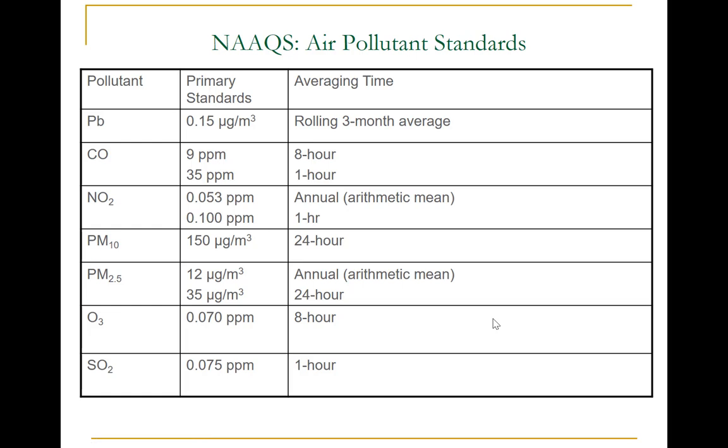And here are the NAAQS, or the national air pollution standards. For the 6 criteria pollutants, we can see lead, carbon monoxide, nitrogen dioxide, PM2.5 and PM10, ozone, and sulfur dioxide, their primary standards and the averaging times that are required. So for example, for carbon monoxide, during an 8-hour period, the carbon monoxide in the air has to be at or below 9 ppm.